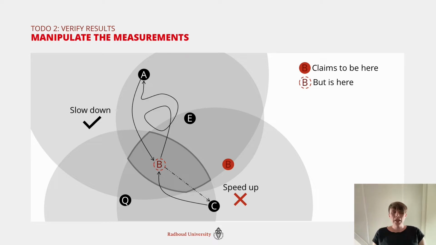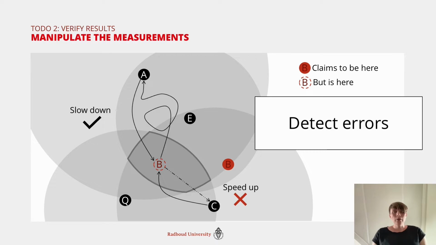The problem is speeding up things. So you can't just respond in advance. We take care of that. You can't just speed up the measurement because the speed of light is the maximum. We already assume that. So speeding up is a problem. And this is something that allows us to detect errors. This allows us to see if there are discrepancies in the measurements, if something is wrong with the claimed location. And then, even if it's just very lousy measurements, we have a low confidence in our decision, and it's a good thing to double check that.